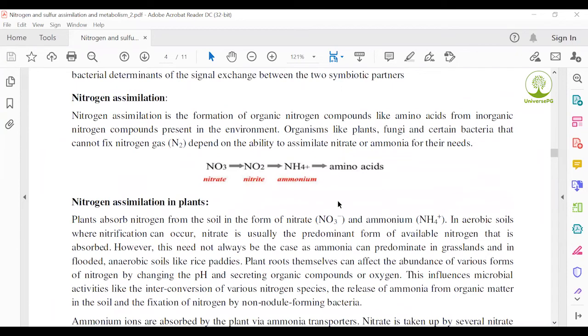Nitrogen assimilation. Nitrogen assimilation is the formation of organic nitrogen compounds like ammonia from inorganic nitrogen compounds present in the environment. During nitrogen assimilation, see the reaction: nitrate is converted to nitrite, then ammonium, and finally converted to ammonia and amino acids.